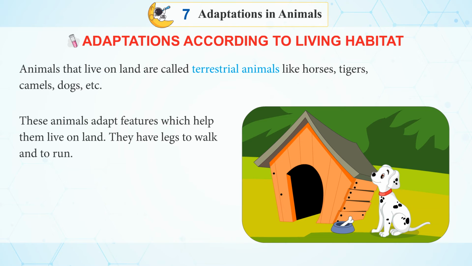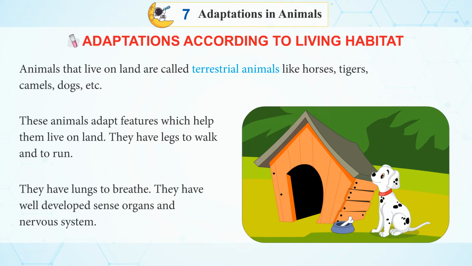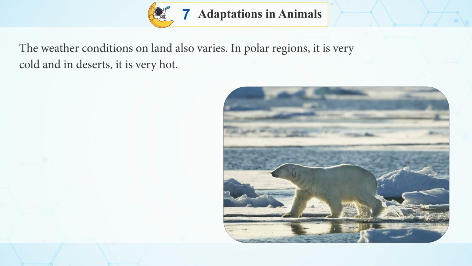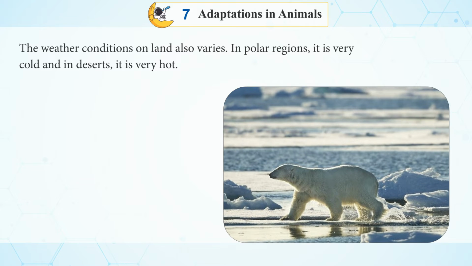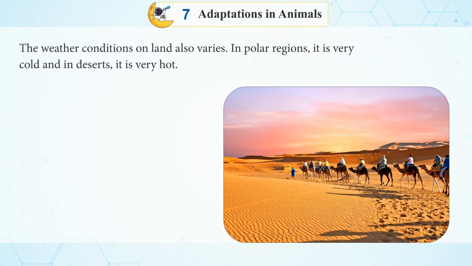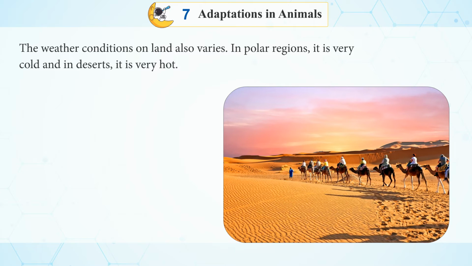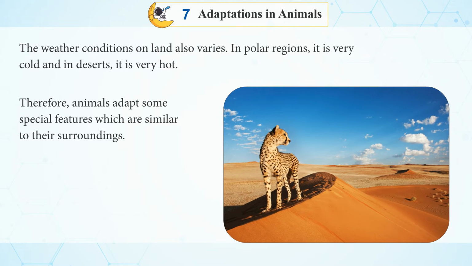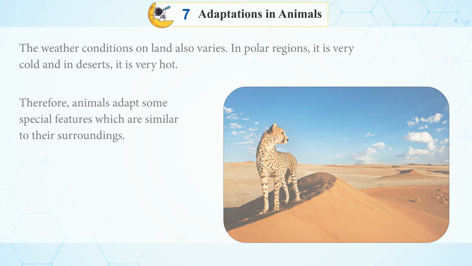These animals adapt features which help them live on land. They have legs to walk and to run. They have lungs to breathe. They have well-developed sense organs and nervous system. The weather conditions on land also vary. In polar regions, it is very cold, and in deserts, it is very hot. Therefore, animals adapt some special features which are similar to their surroundings.